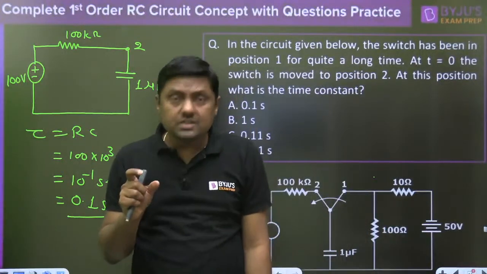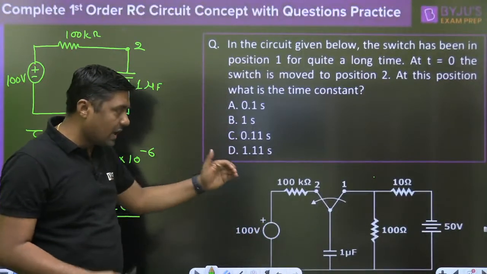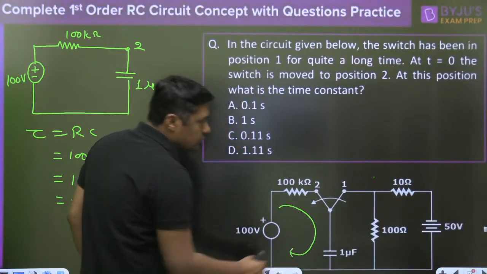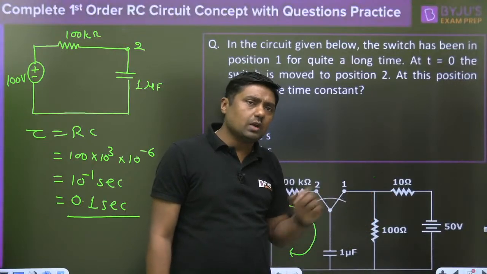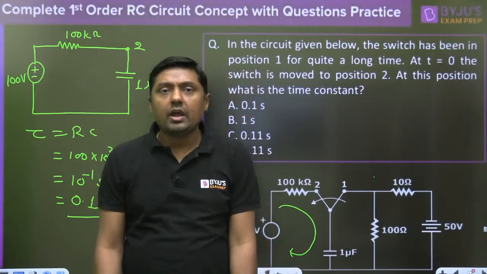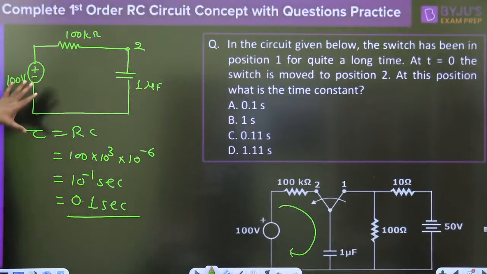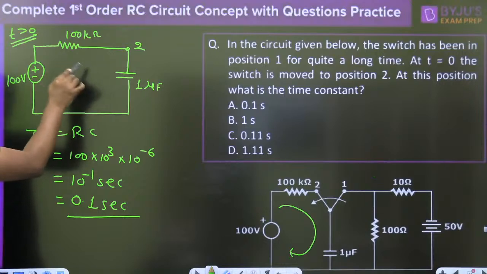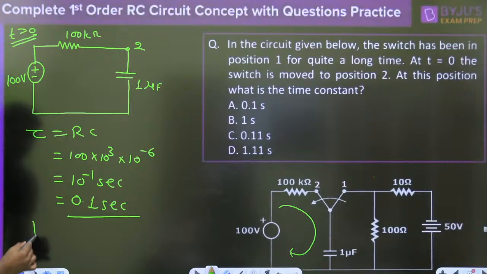Always, new students, remember: if you want to calculate the time constant, always calculate it for this portion and remove the other portion. Everyone, tell me, what is the initial voltage across the capacitor and what is the final voltage across the capacitor? The final voltage, that is the diagram, is valid for t greater than or equal to 0. Finally, this capacitor will act as an open circuit. The final voltage is 100 volt.